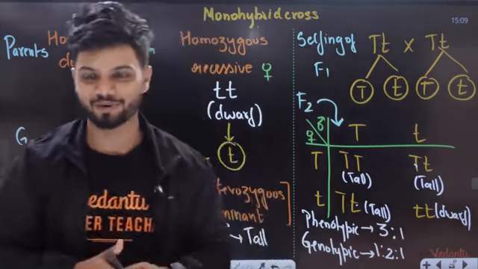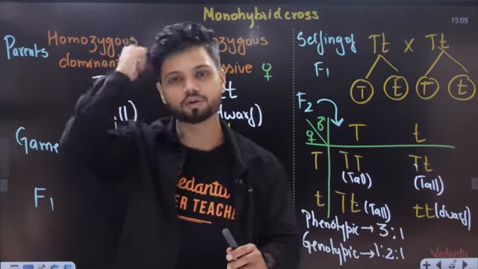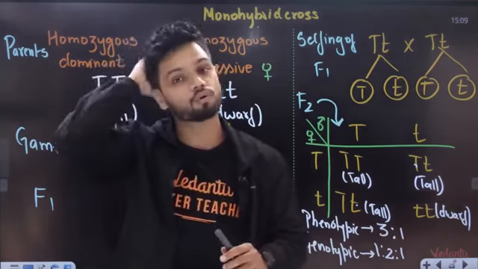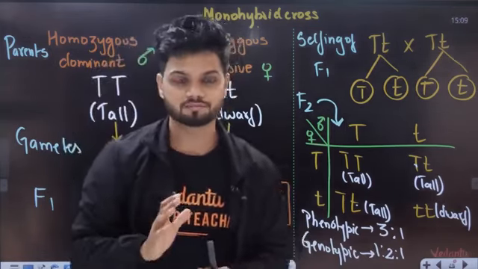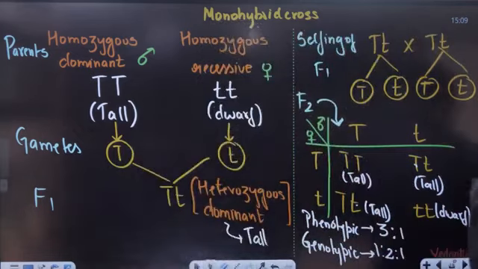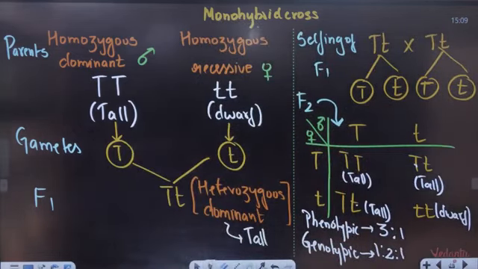Done? Yes or no, students? All of you understood? This is called your monohybrid cross. Now I'll move aside. I want everyone to write this down in your book right now and learn it right now itself. What is the monohybrid cross? In your board examination, they can ask you directly to write the entire flow chart. You should be able to write the entire thing.